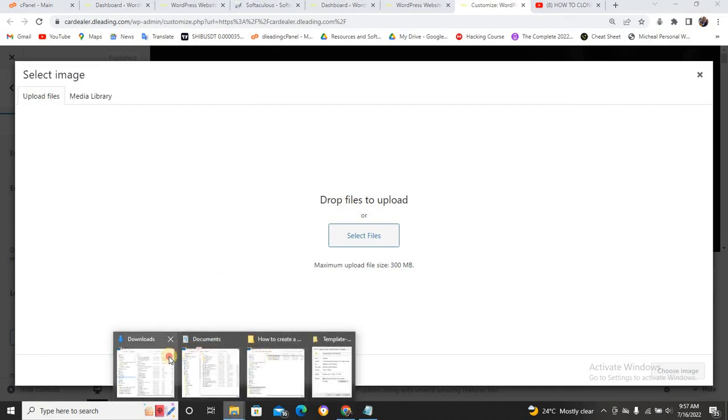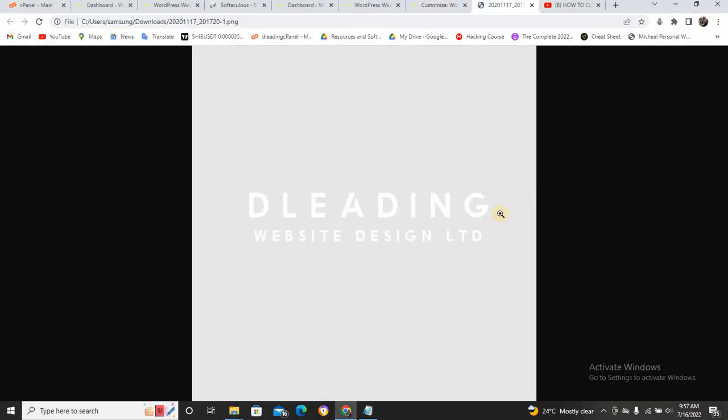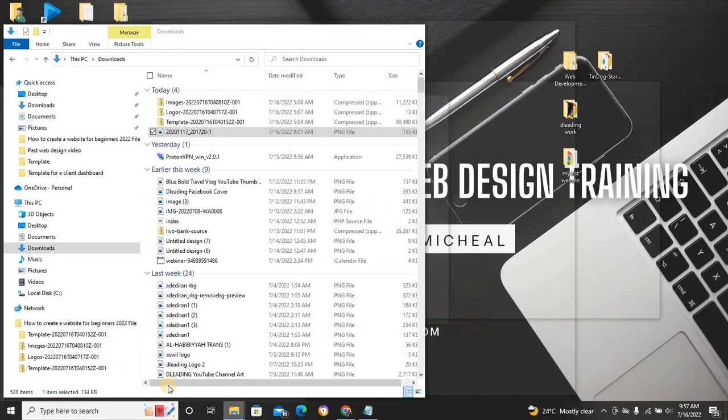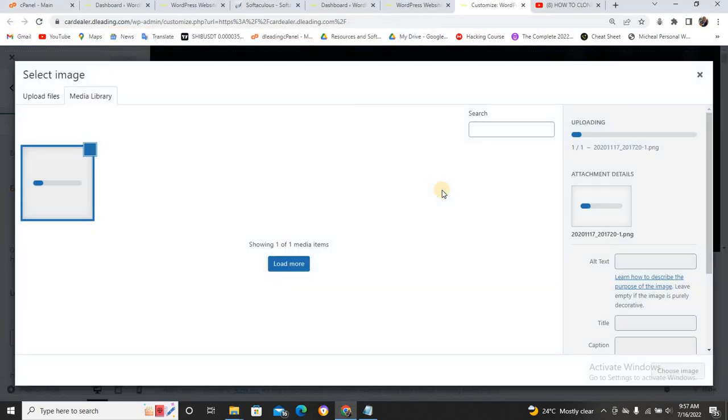Let me just open my downloads. I have a default logo. I'll just drag it here. Let me just drag it to this place.